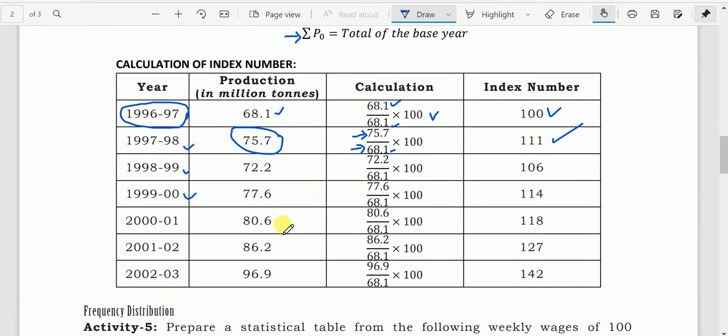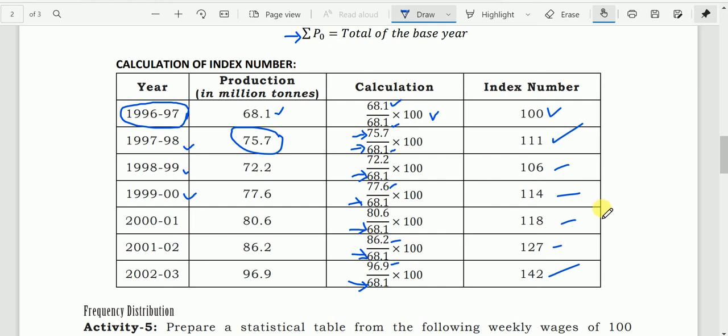Similarly, see, this base year remains unchanged. You must know that. This is the base year value, and in the numerator we have the current year value, and accordingly we have these index numbers.